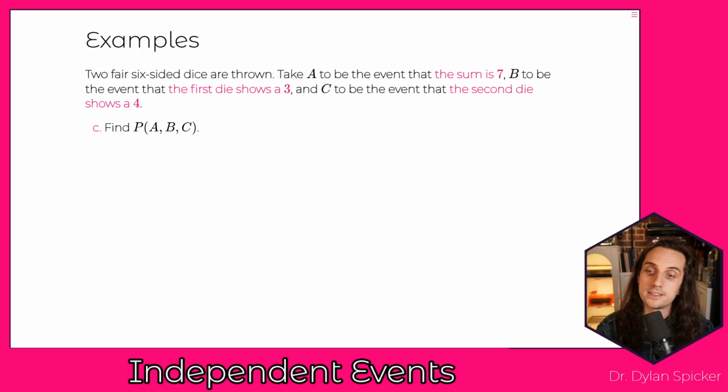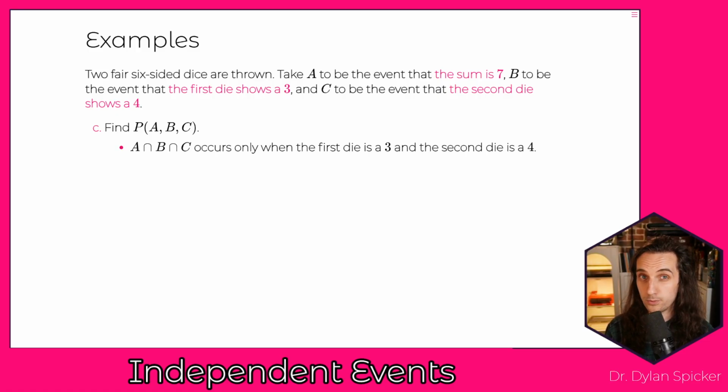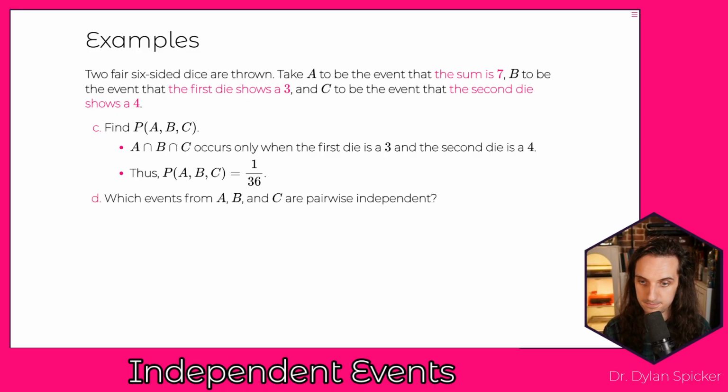But now we want to find the probability of A and B and C. So what is the probability that A, B, and C happens? Well, the intersection occurs only when the first die is a 3 and the second die is a 4. So as a result, the three-way joint probability is 1 out of 36.